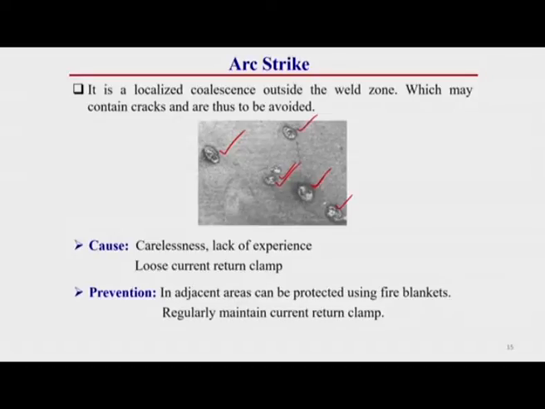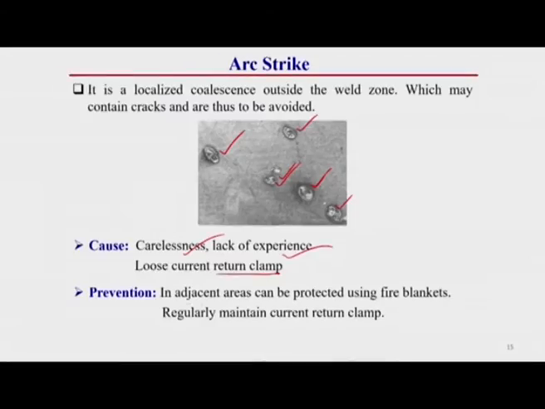The main causes of arc strike are carelessness, lack of experience, and a loose current return clamp. If the return clamp of the current is loose, there is a greater chance of arc strike. For prevention, the adjacent area can be protected using a fire blanket, and the current return clamp should be regularly maintained.